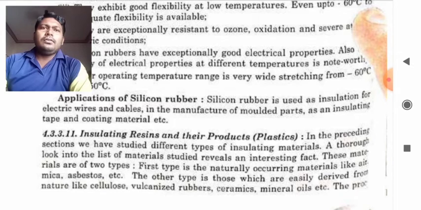A thorough look into the list of the materials studied reveals an interesting fact. These materials are of two types. The first type is the naturally occurring materials like air, mica, asbestos. There are also several other kinds of insulating material, but we have compared insulating material like air,